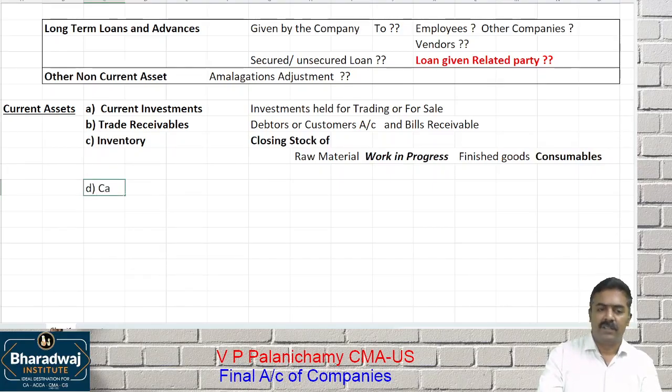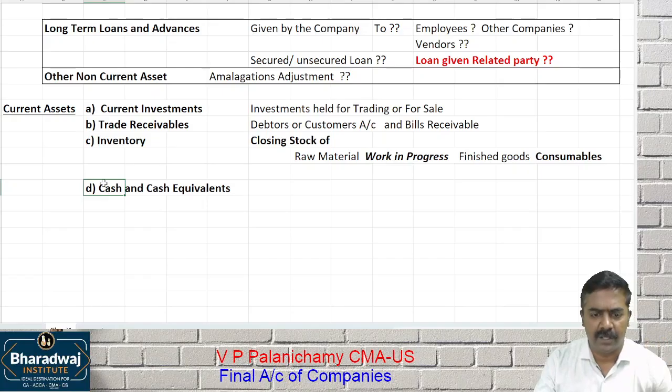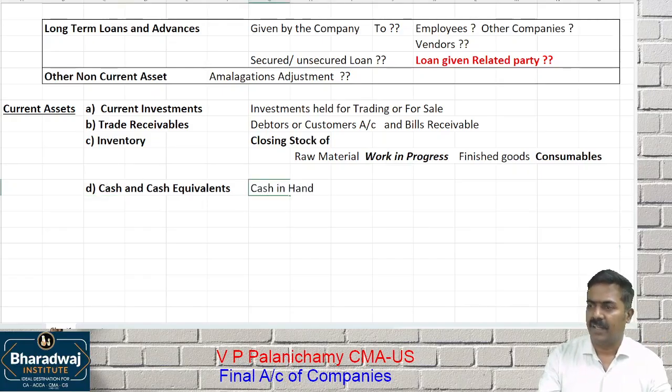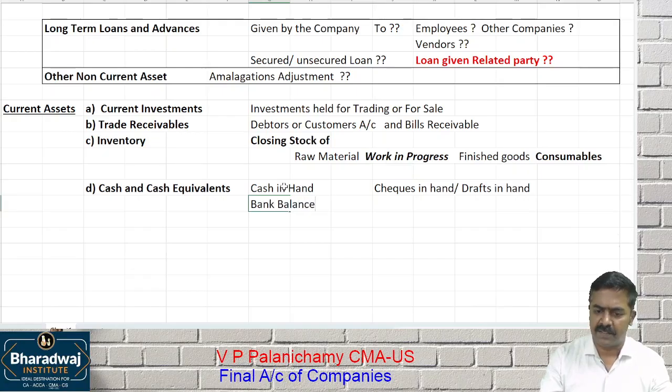What is the next one? Cash and cash equivalents. Most important to understand. Please listen to it, then you can copy. This includes cash in hand. It also includes checks in hand or drafts in hand, where we are ready to get the money. It also includes bank balances.